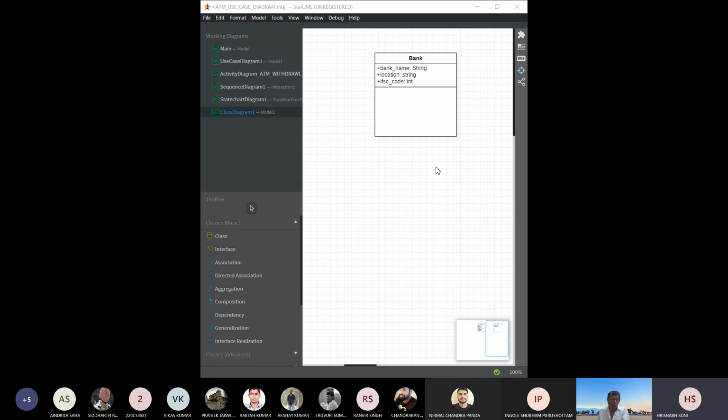So you prepare a good PPT, okay? And the class diagram is the backbone, the main heart of any software. Based on this, the software is developed. Yeah. Right.